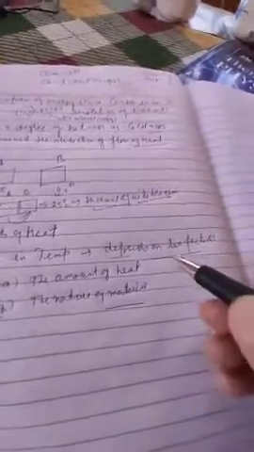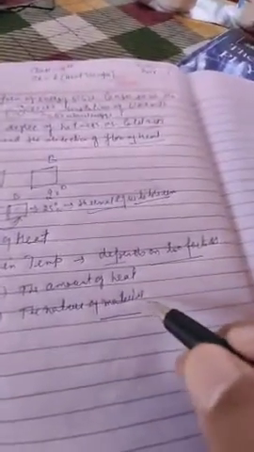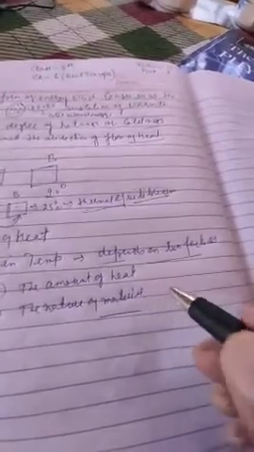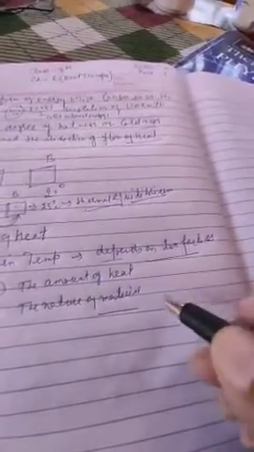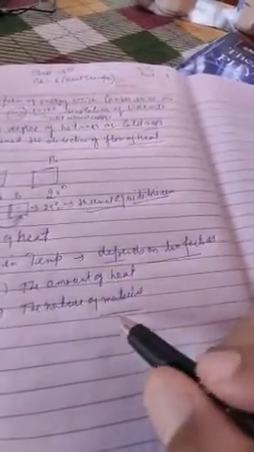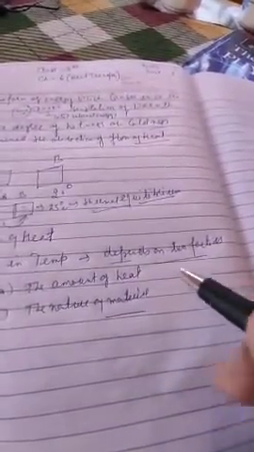Like a conductor of heat, like metals, and an insulator of heat, like wood, behave differently to the same amount of heat. If there are two bodies, one a metal which is a good conductor and one a non-metal, then at the same amount of heat they will behave differently.